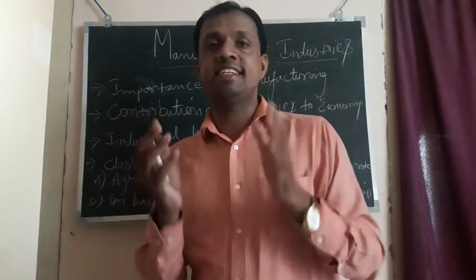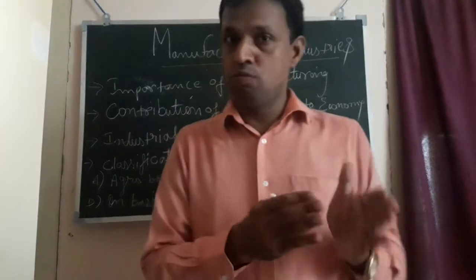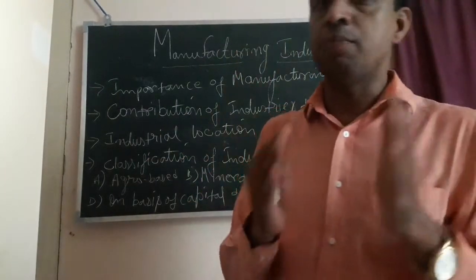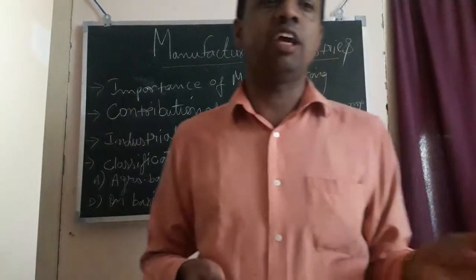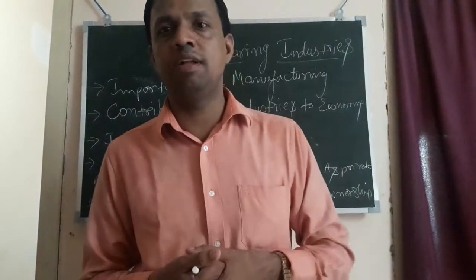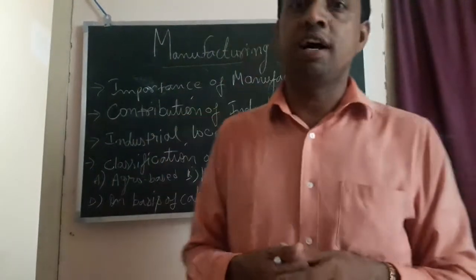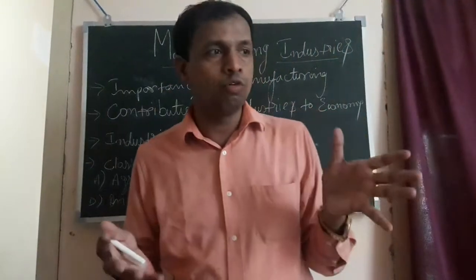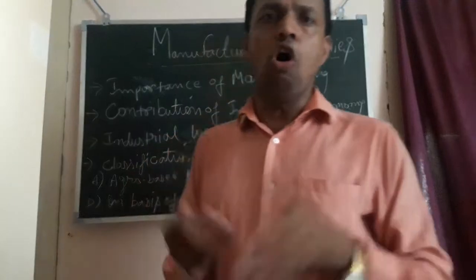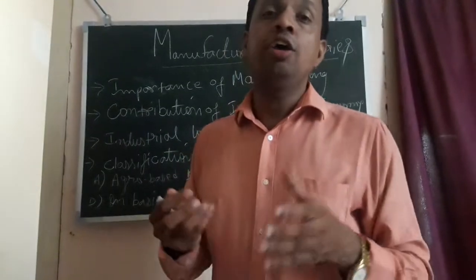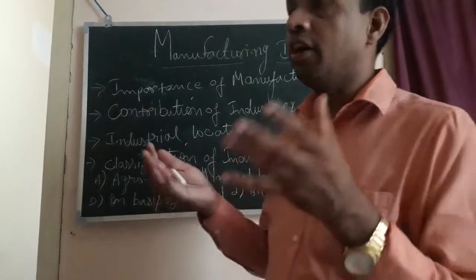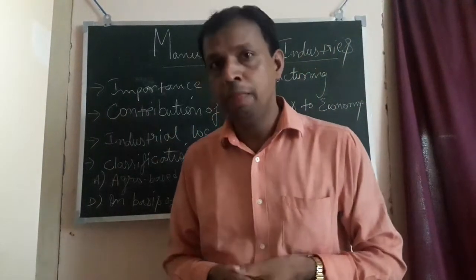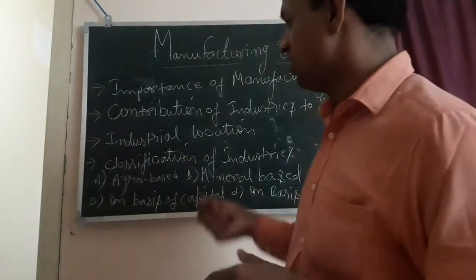Most of the plastic goods industry comes under medium scale, like manufacturing of plastic chairs, plastic tables, plastic tanks, plastic toys, mostly drums and all. So all those come under medium scale industries. Or you can take light goods, or electronic light goods. Those all come under medium scale industries.